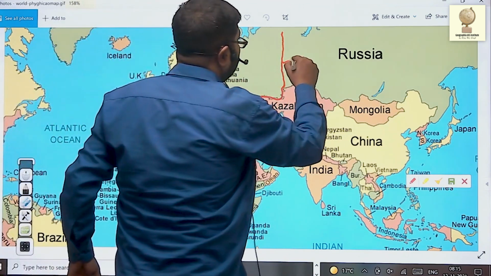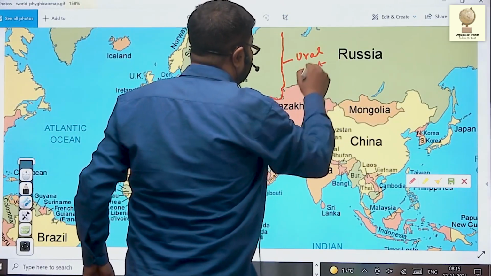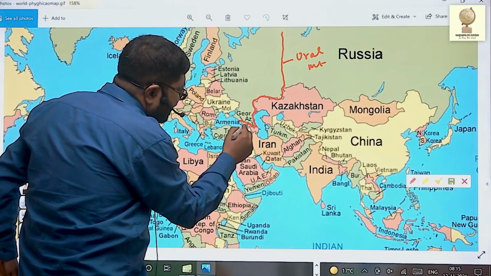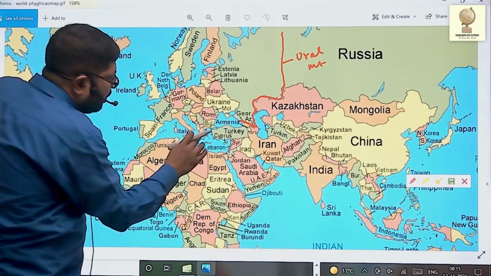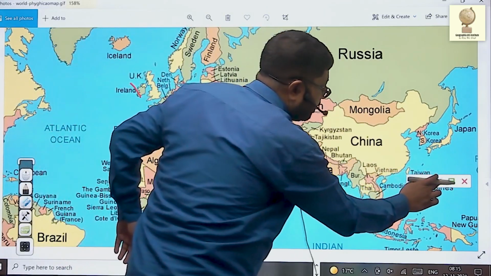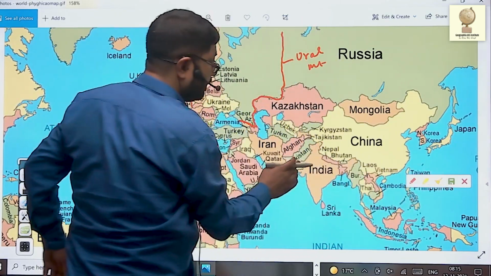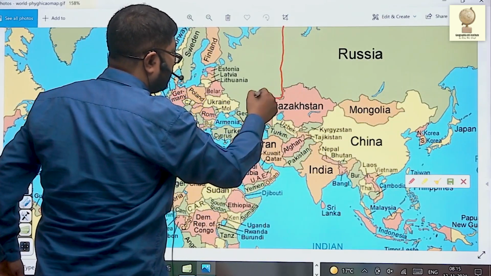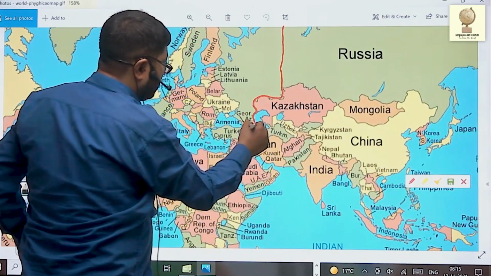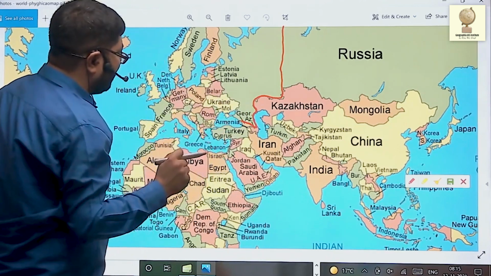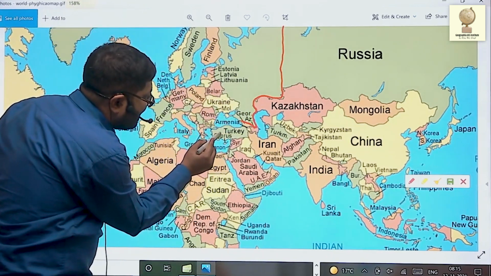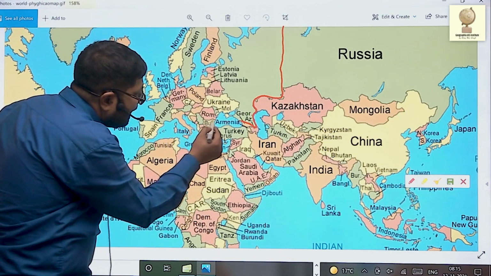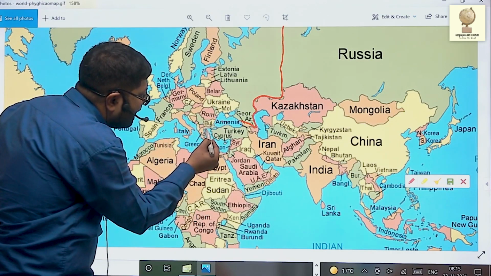This is along Ural Mountains, then along the border of Kazakhstan up to Caspian Sea, and then along the northern border of Azerbaijan and Georgia. Now, this is the border. Now, this is Black Sea. Now, Turkey is a part of Asia, and this Istanbul, which is a part of Turkey, is part of Europe. This is Black Sea, and this is Aegean Sea.